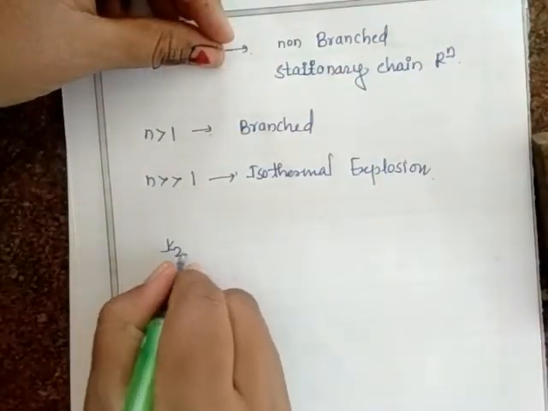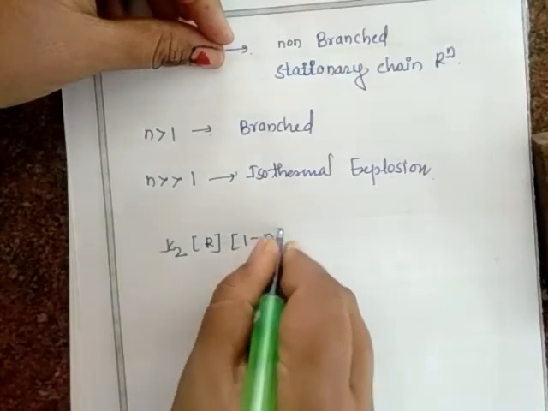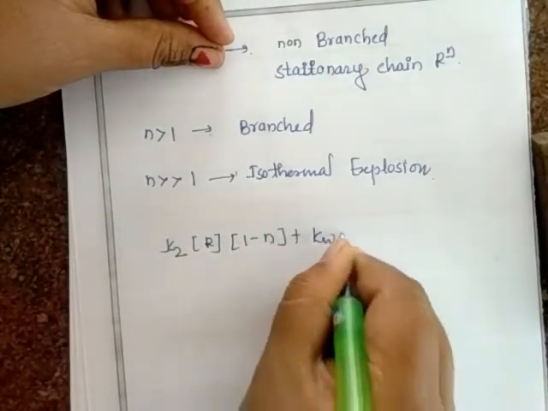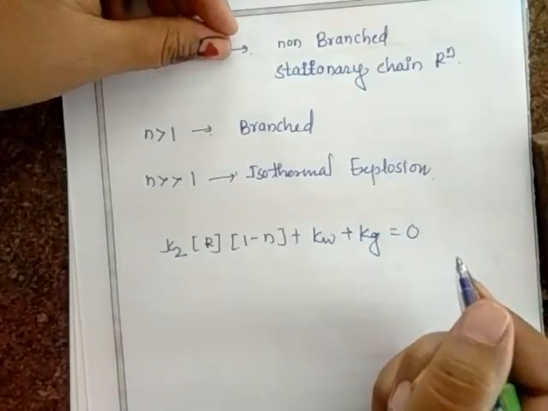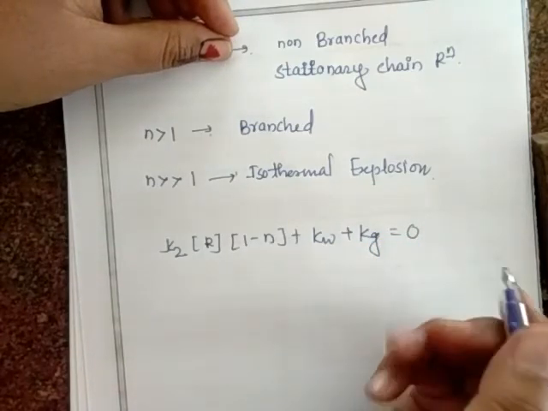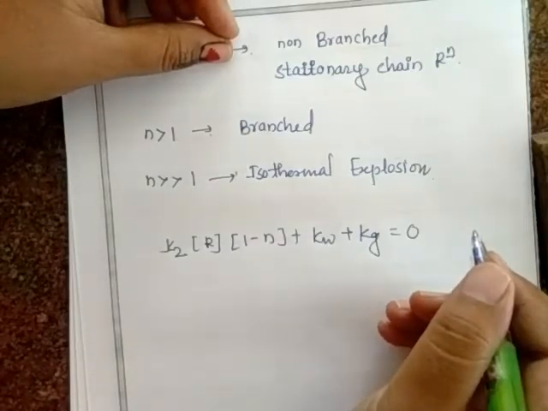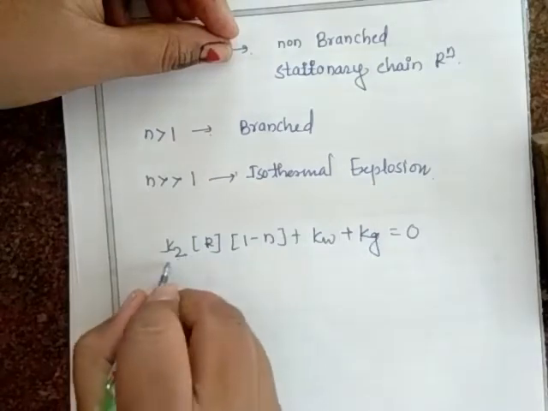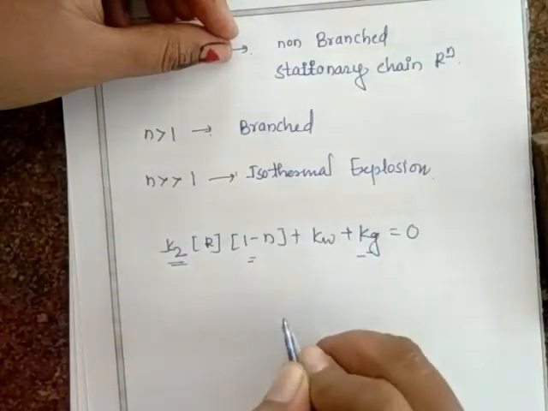So what reaction will we get over here? K2 concentration of R, again 1 minus N plus Kw plus Kg is equal to 0. Thus termination from a relatively slow rate to very rapid explosion depends upon the relative magnitude of K2R, 1 minus N, and Kw and Kg.